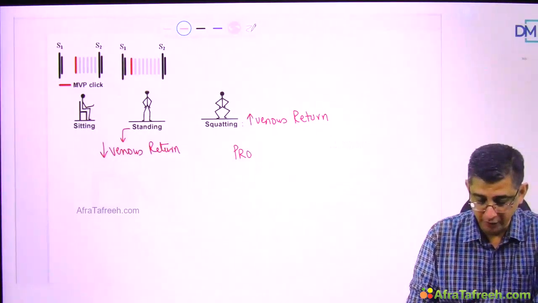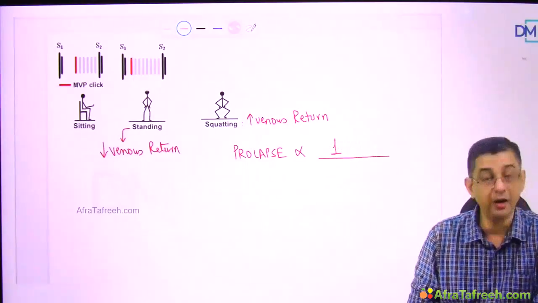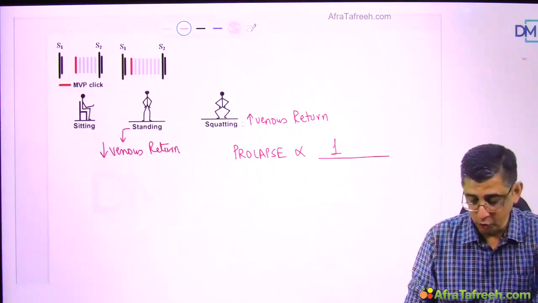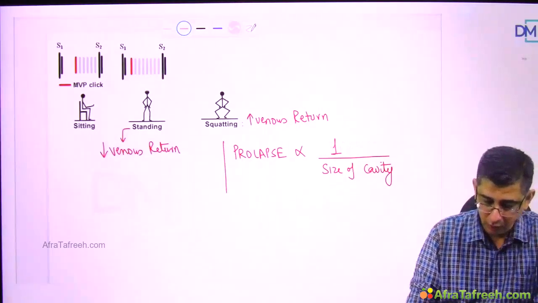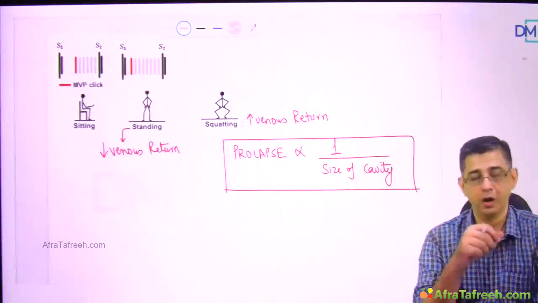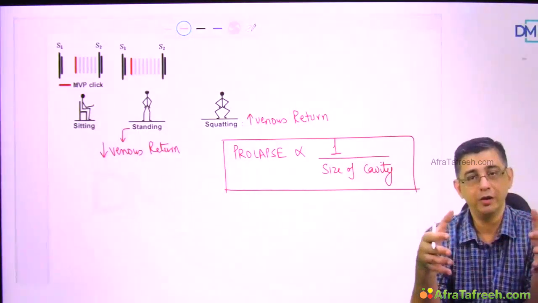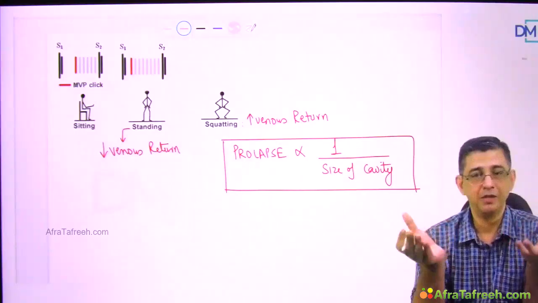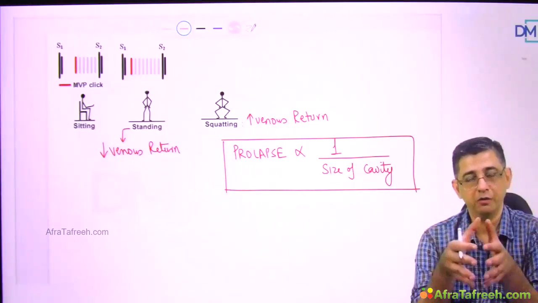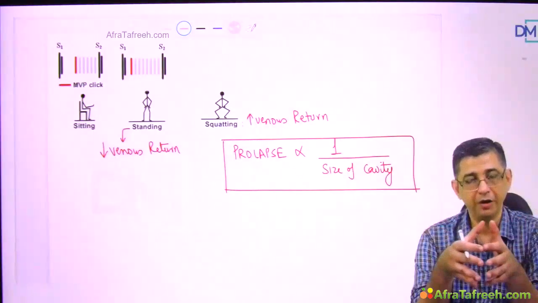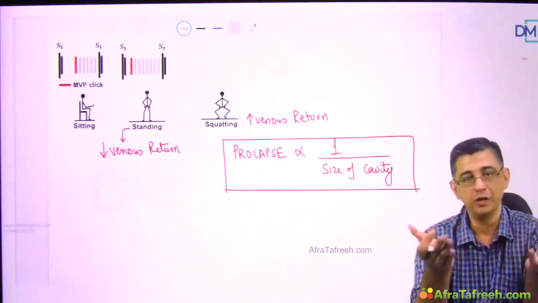Now, the basic logic why the murmur duration changes is that the prolapse that occurs in the upward direction is inversely related to the size of the cavity of the left ventricle. Though this is more of physics, I'll still try to explain this to you. When the cavity becomes enlarged, the pressure will be dissipated horizontally, so the prolapse will be lesser. I repeat my statement. If there is more blood in the left ventricular cavity, the pressure will dissipate horizontally as the ventricles dilate because they're compliant, so when the ventricles distend horizontally, the prolapse will become relatively lesser. Vice versa if the cavity is relatively smaller.